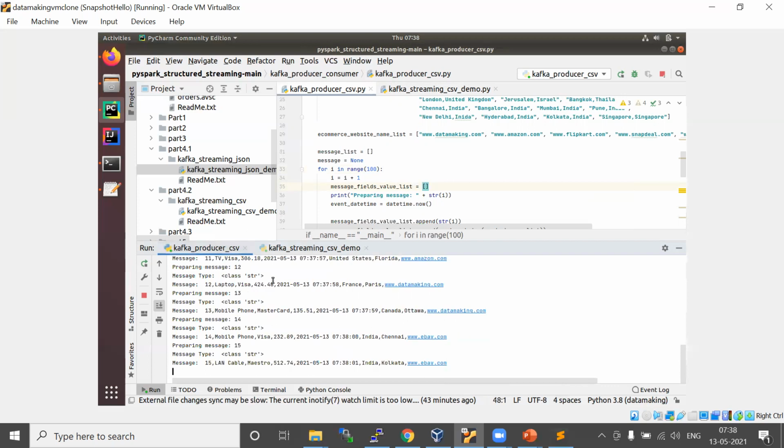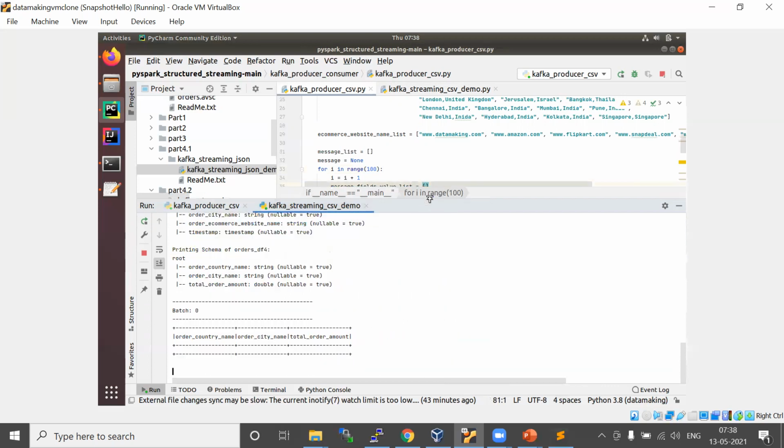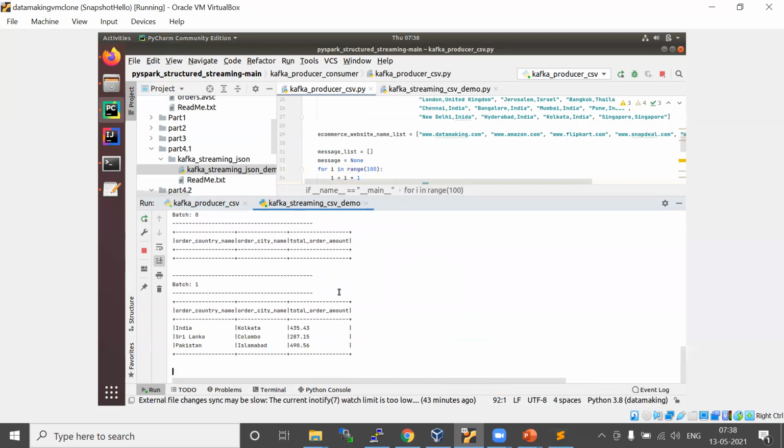It started publishing messages. We'll wait another 5 seconds for the next batch. Yeah, it got that, but I'm printing only the aggregated data frame.